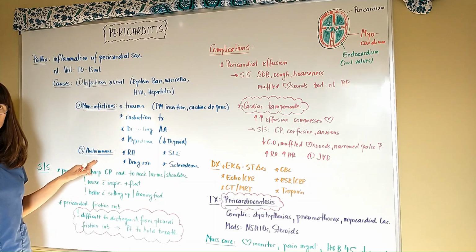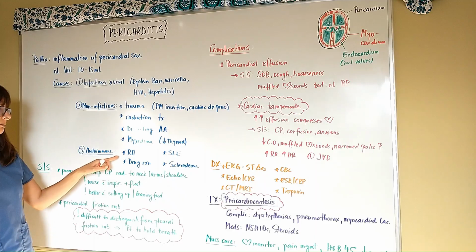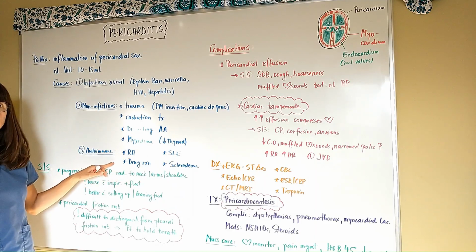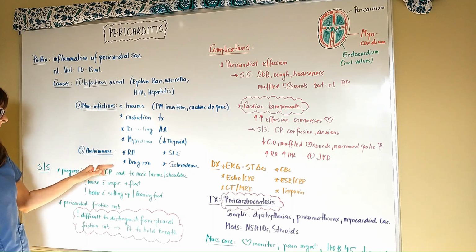Autoimmune disorders are also known to cause pericarditis, and this will be something like rheumatoid arthritis, lupus, scleroderma, or any kind of drug reaction that the patient might experience.